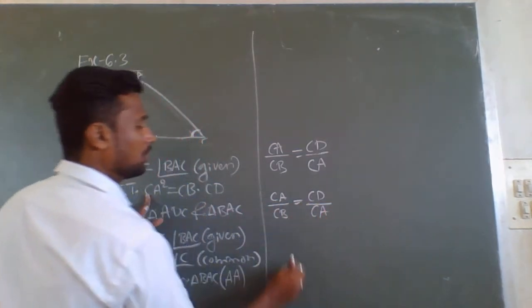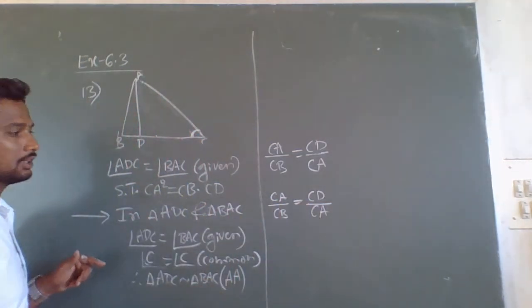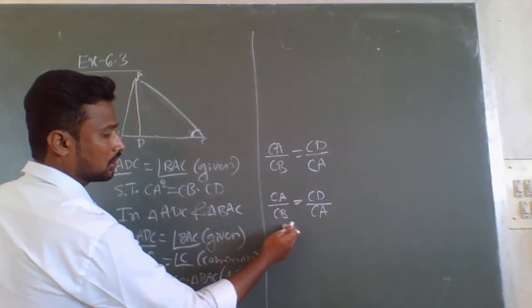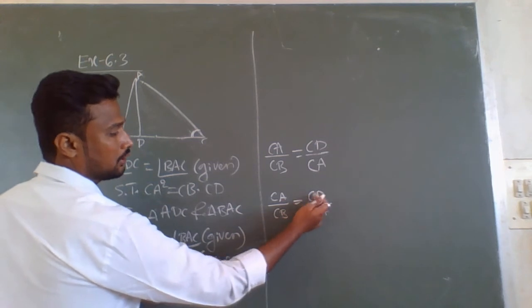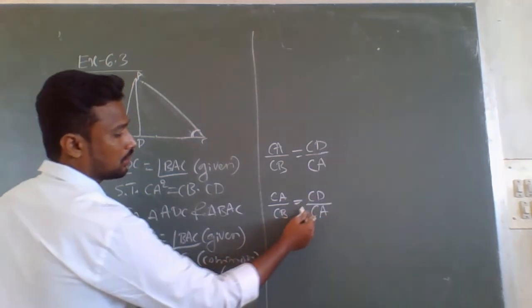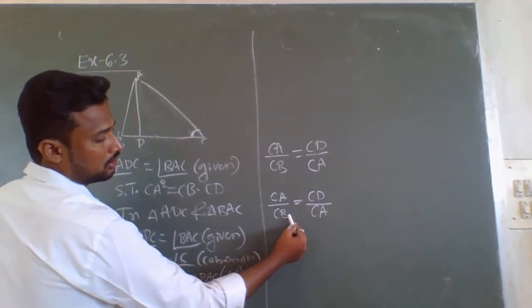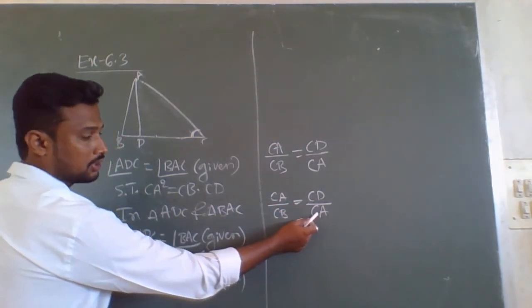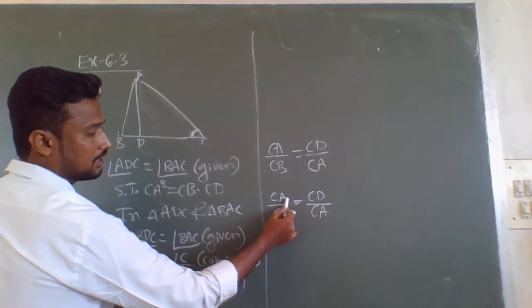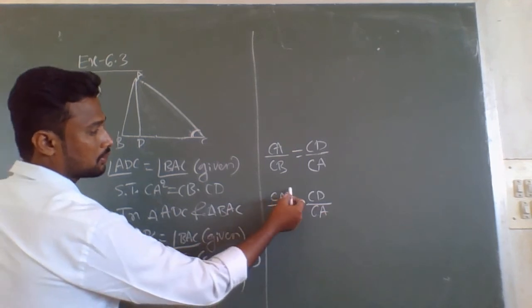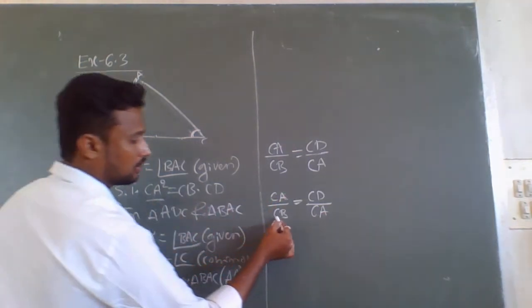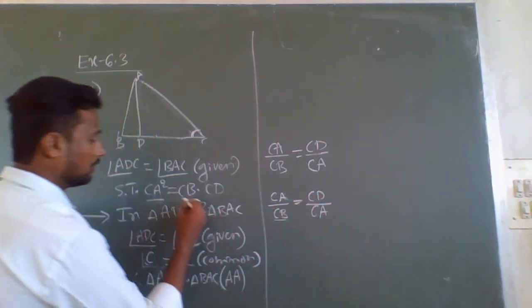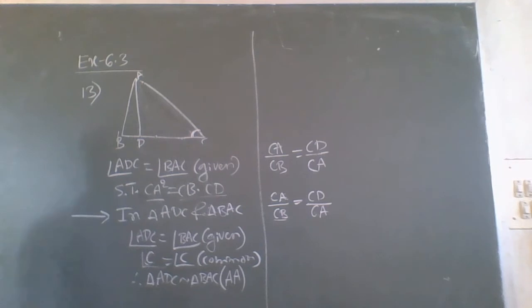If you cross multiply these, CA into CA is CA square, equals CB into CD.